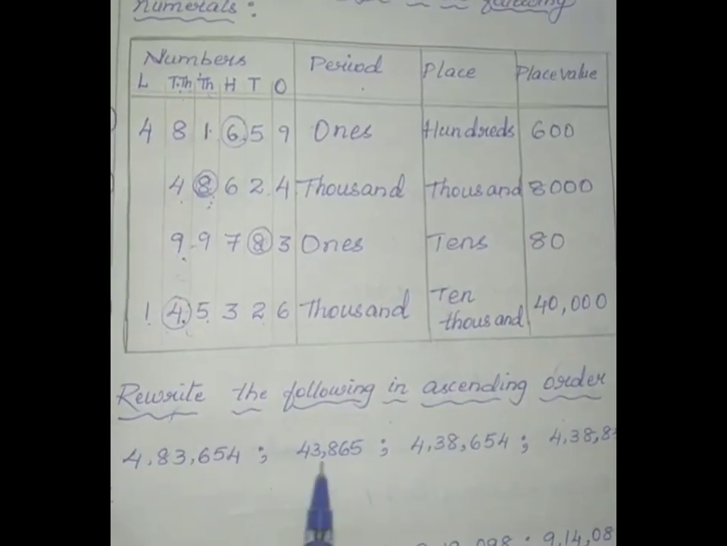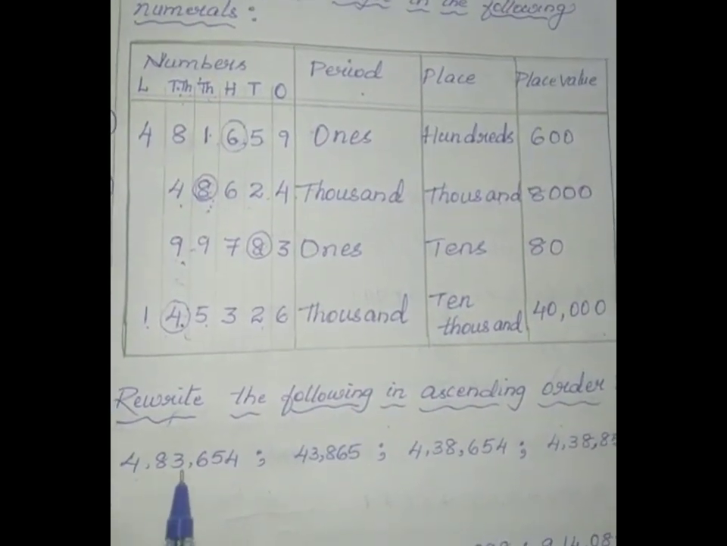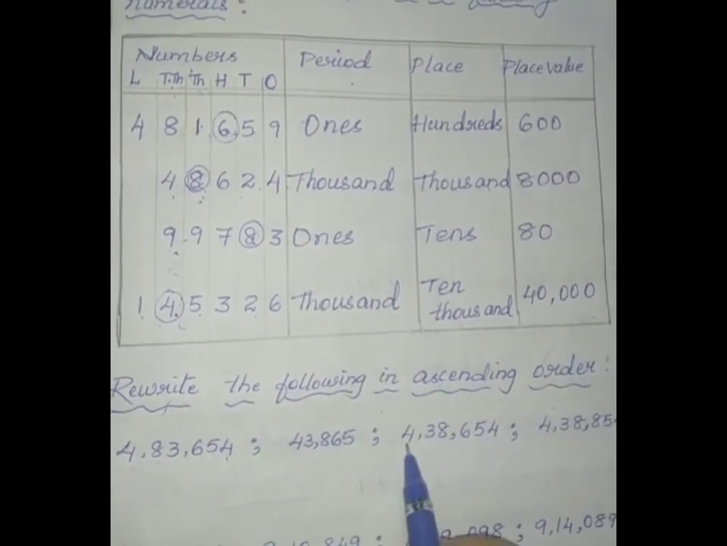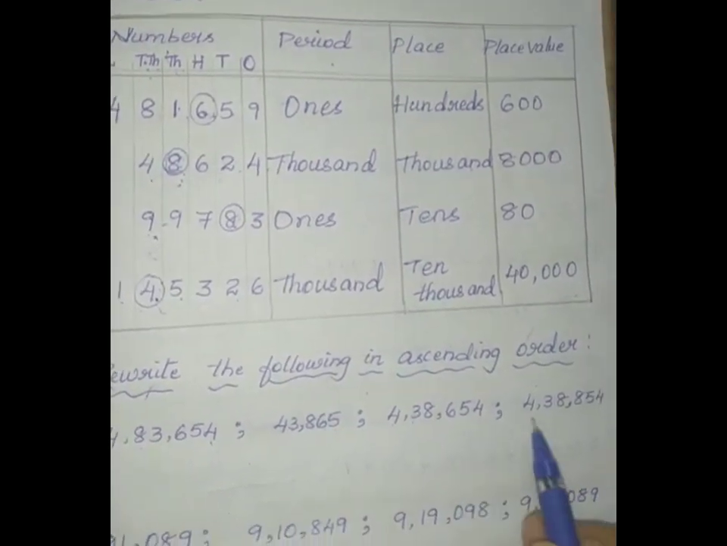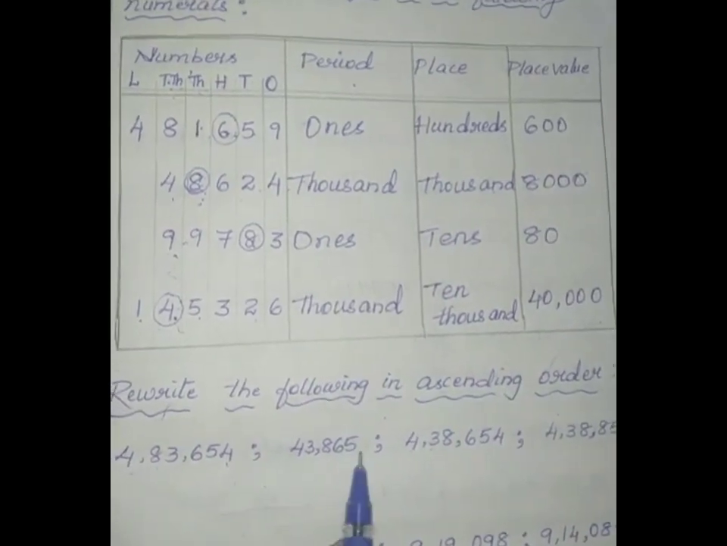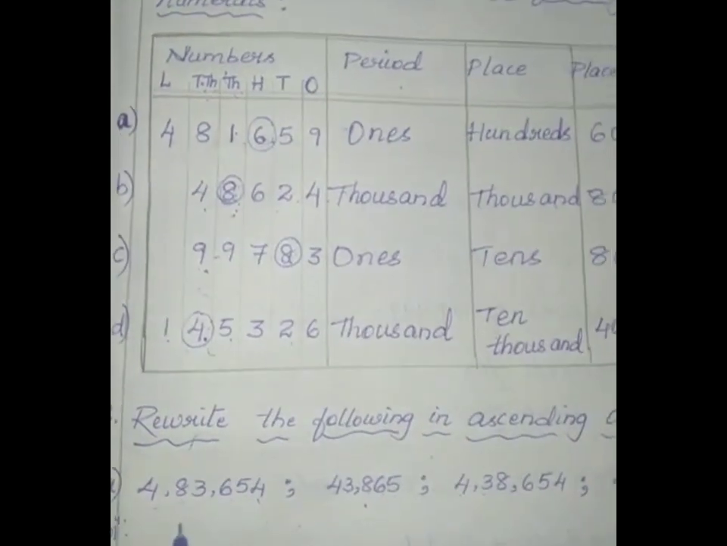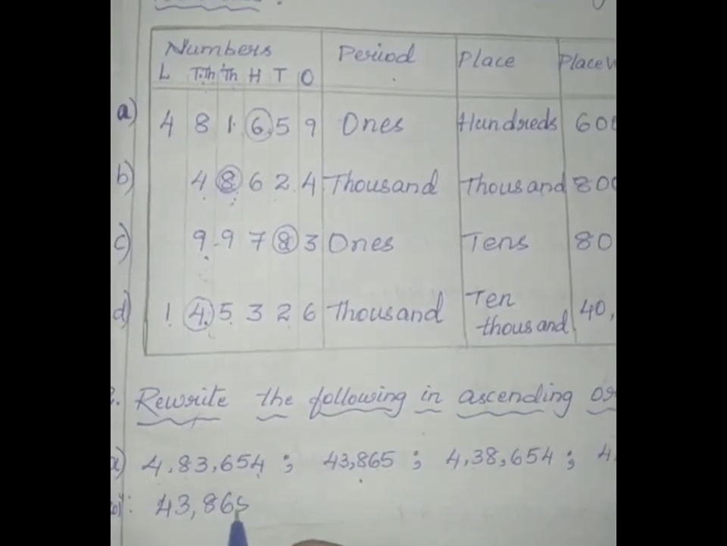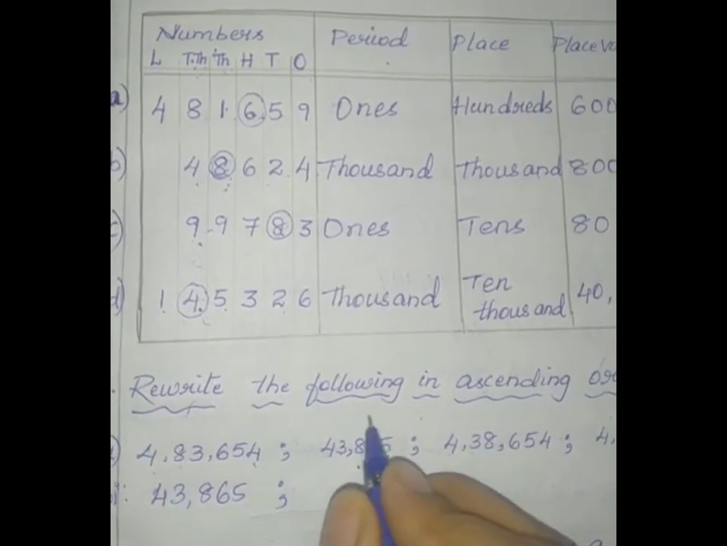That is, first count the digits. 1, 2, 3, 4, 5, 6. 1, 2, 3, 4, 5. 1, 2, 3, 4, 5, 6. 1, 2, 3, 4, 5, 6. So which is the lowest digit count? Yes, the 5-digit number is the smallest. So 43,865 is the smallest.